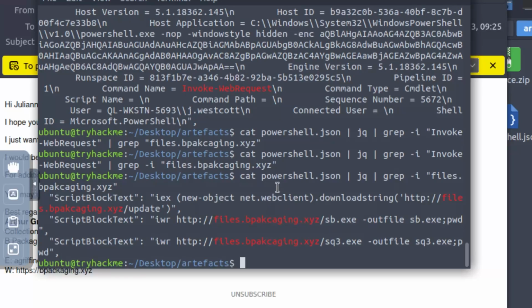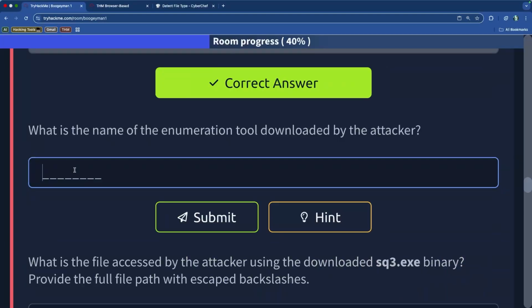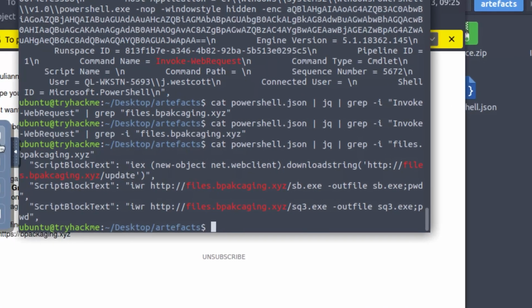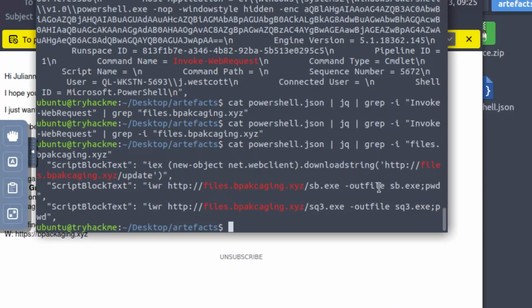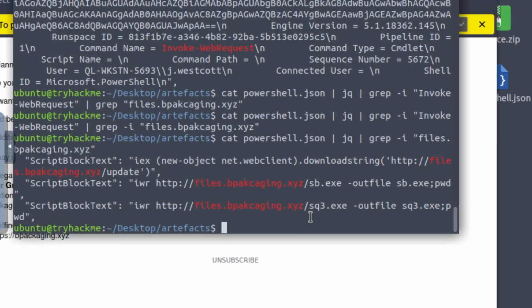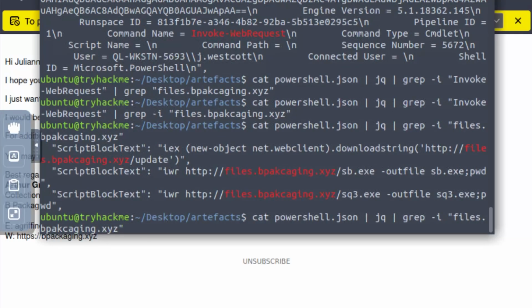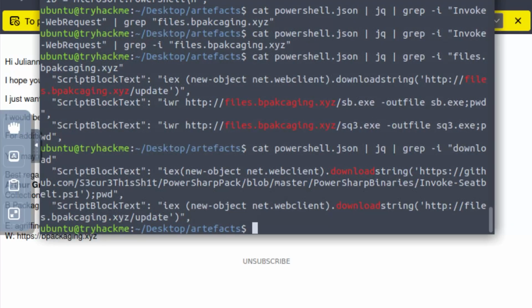Although I think I skipped a question, because they're looking for the enumeration tool, right? I think that's what the question was. So neither of those is going to be our answer. It won't be sb.exe, and it's also not going to be sq3.exe, because they're obviously too short of an answer. So what we can do is rerun our last command again, and in this particular case, grep for the word download. Let's see if that exists.